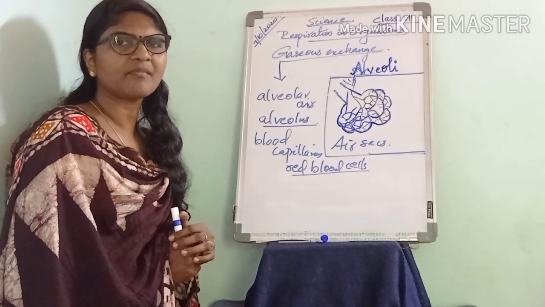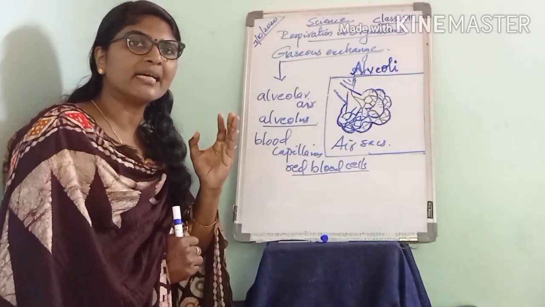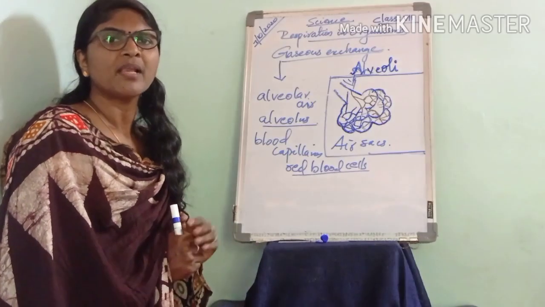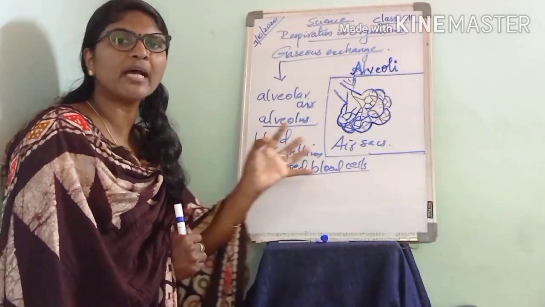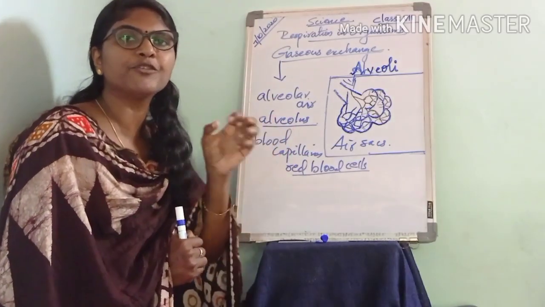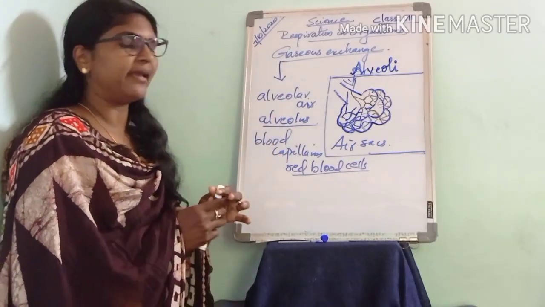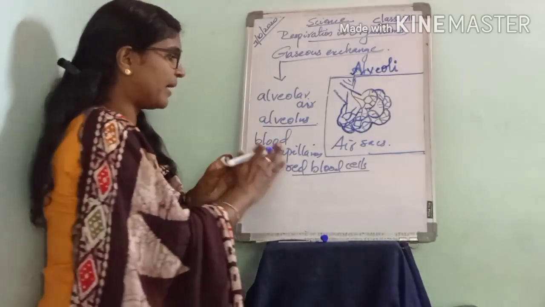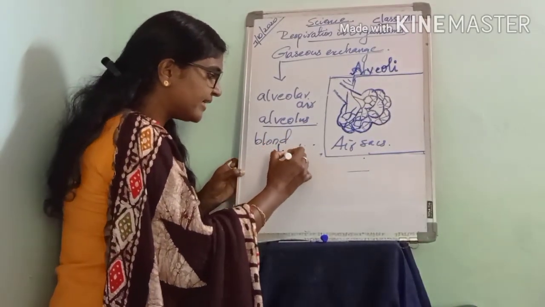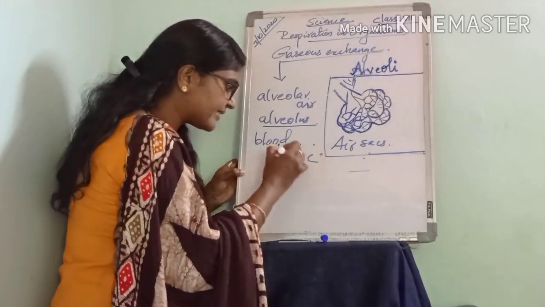As the result of respiration, carbon dioxide is produced. As the blood flows through the body, the carbon dioxide passes into the blood and binds with the red blood cells, that is, RBC.